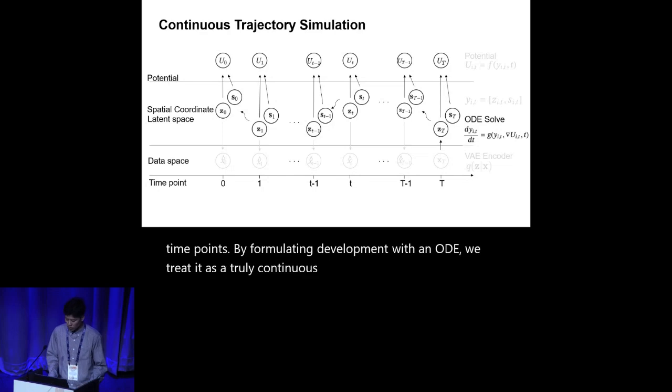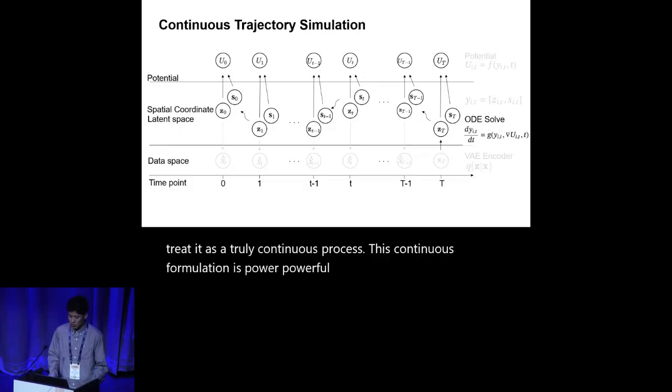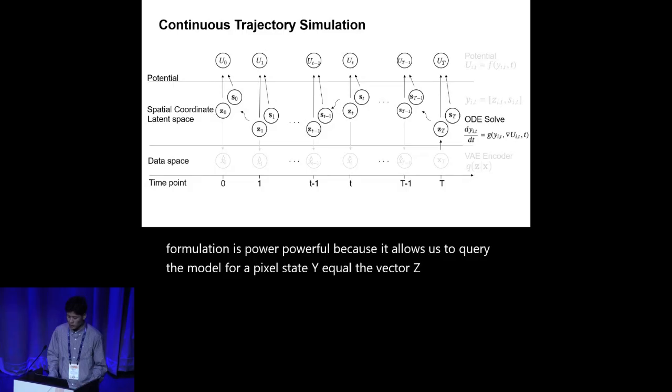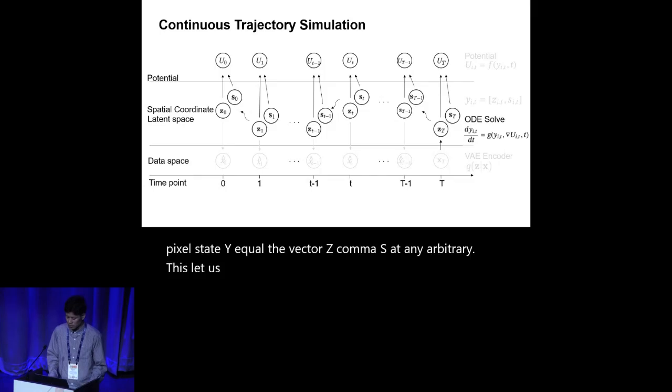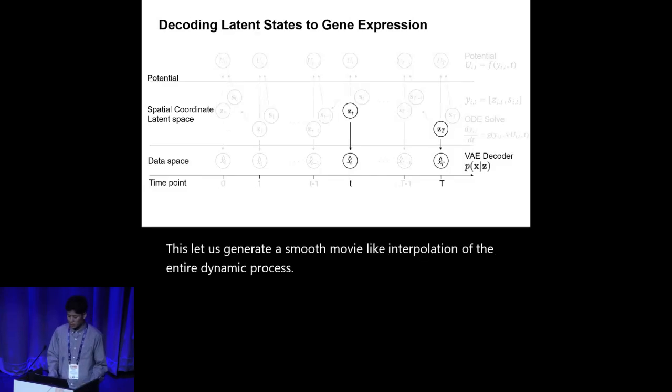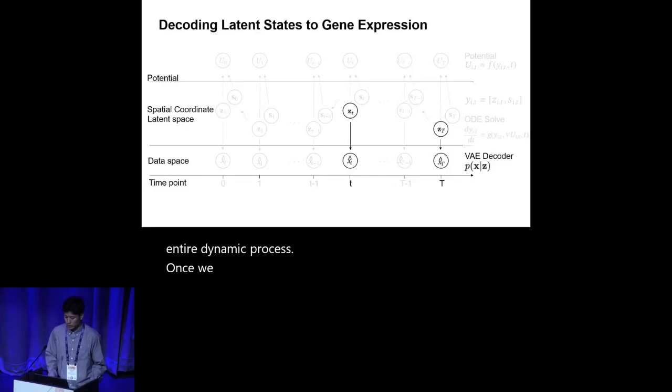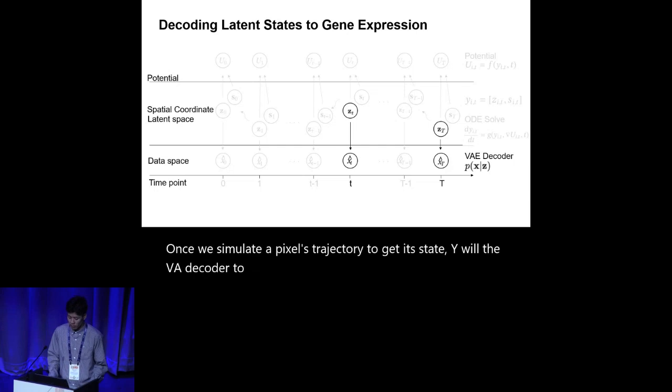This continuous formulation is powerful because it allows us to query the model for a pixel state y, equal to the vector z, s, at any arbitrary time. This lets us generate a smooth movie-like interpolation of the entire dynamic process. Once we simulate a pixel's trajectory to get its state y, we use a VAE decoder to reconstruct its gene expression profile.